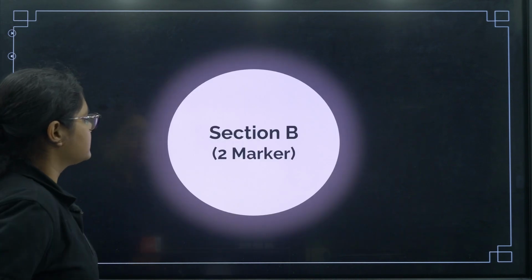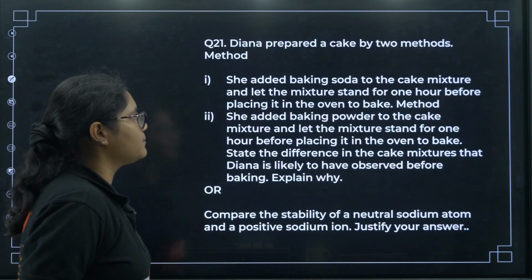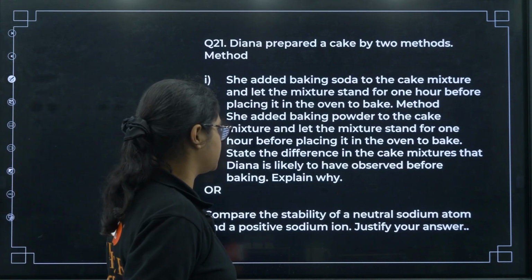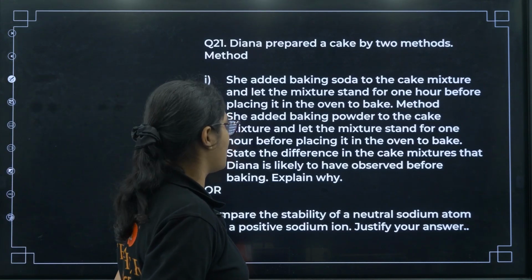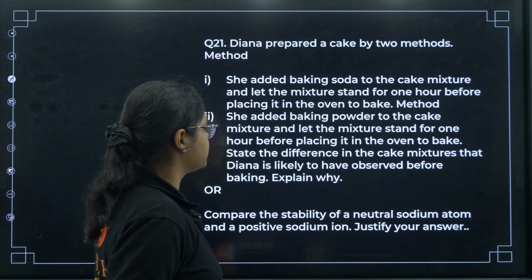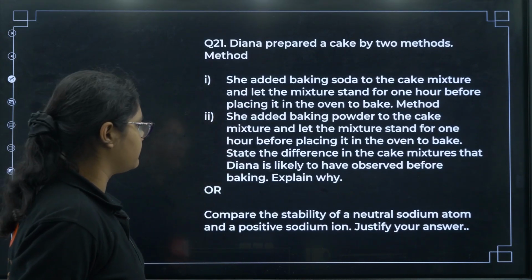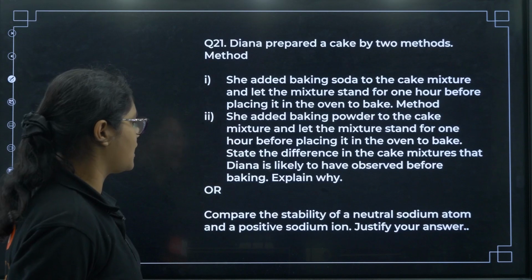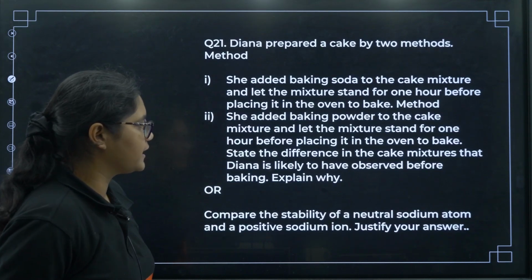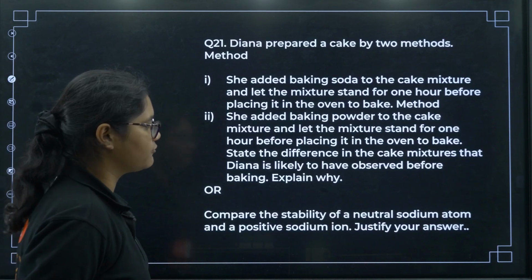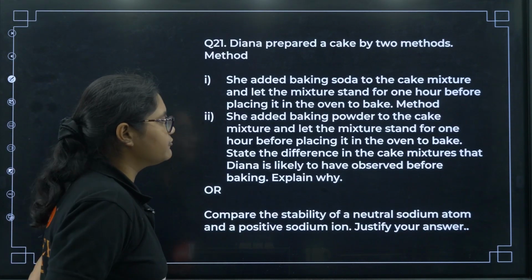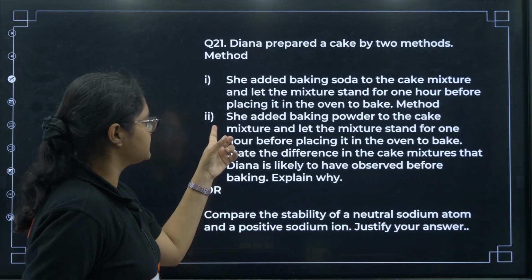Okay. Next we'll go to 2 marker questions. Diana prepared a cake by 2 methods. She added baking soda to the cake mixture and let the mixture stand for 1 hour before placing it in the oven to bake. Second method, she added baking powder to the cake mixture and let the mixture stand for 1 hour before placing it in the oven to bake. State the difference in the cake mixtures that Diana is likely to have observed before baking. Explain why. Okay. So before baking we can find some fluffiness in the second method.